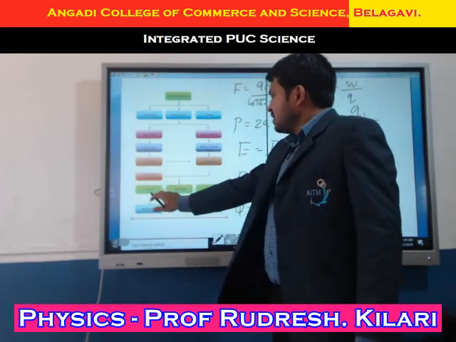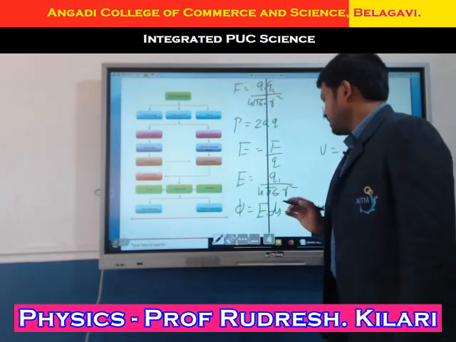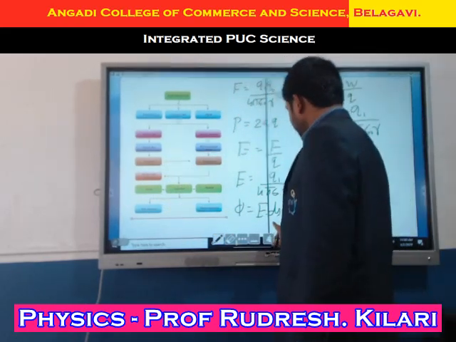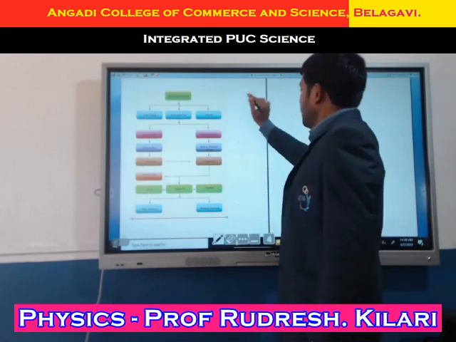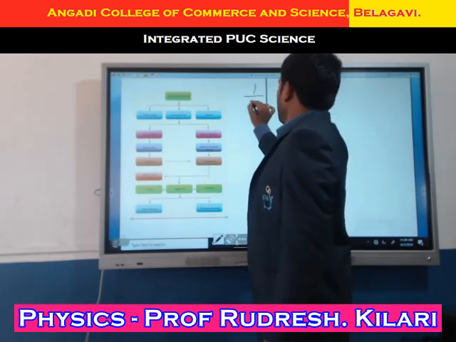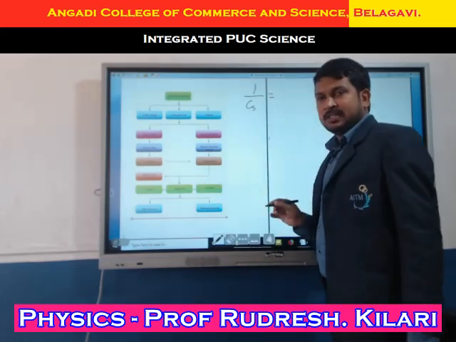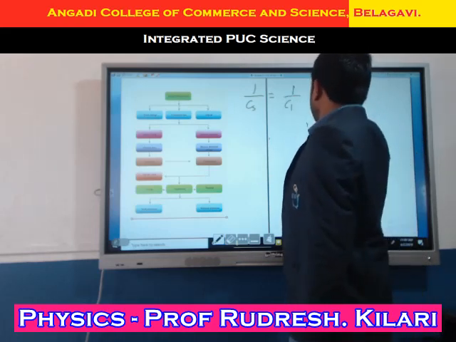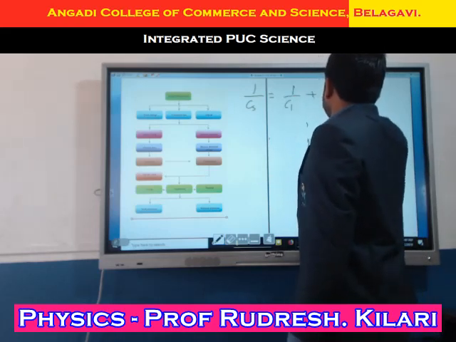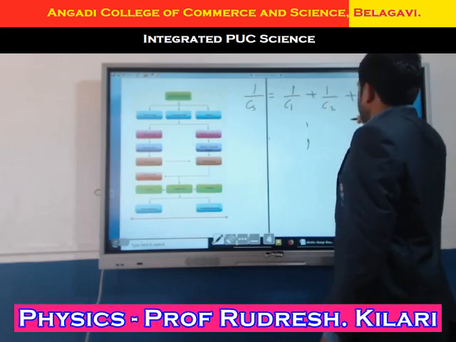Next, series capacitor and parallel capacitor. Here we have the formula for series: 1 by Cs equals 1 by C1 plus 1 by C2 plus 1 by C3.